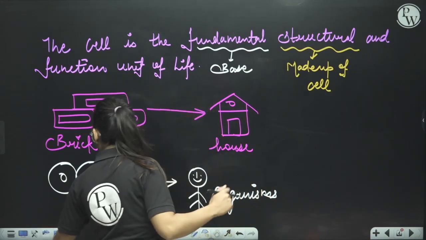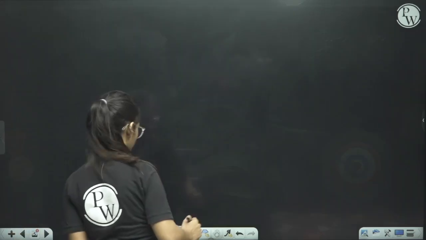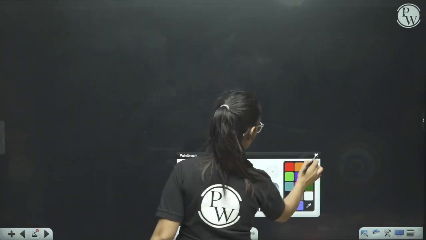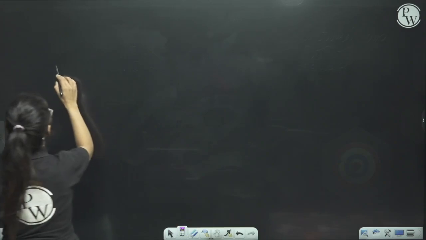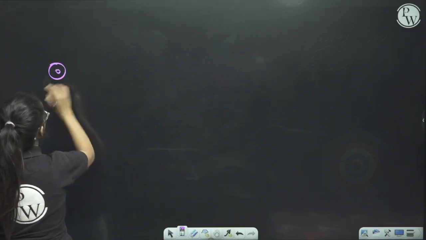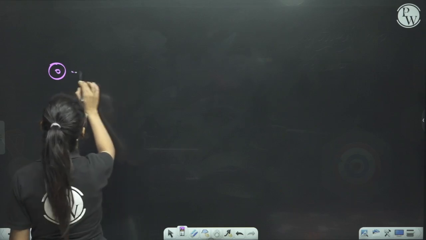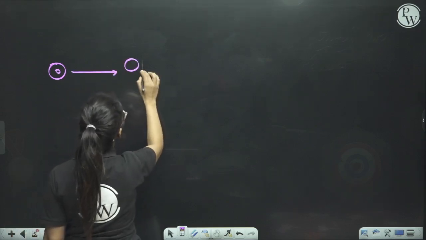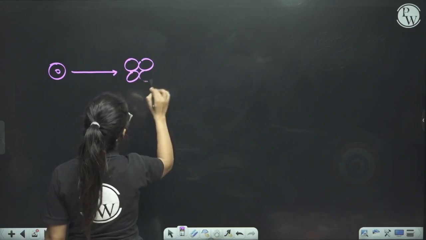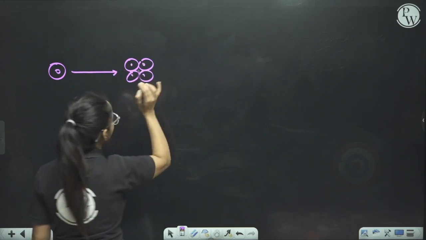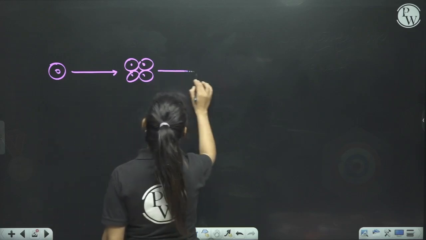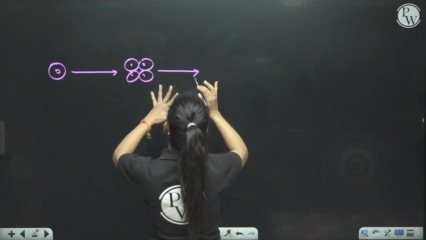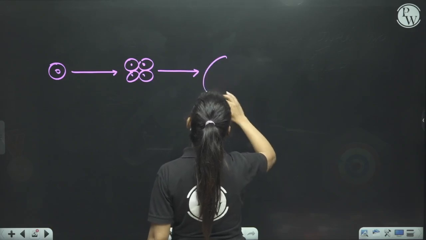One more example we can take. You know that this is a cell, a single cell you can say. And many cells together make tissues.